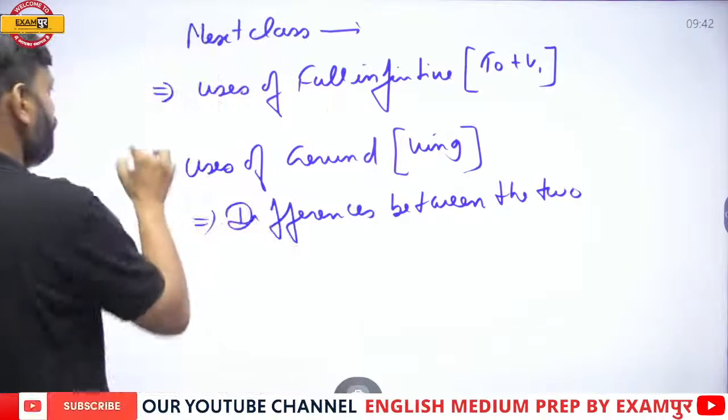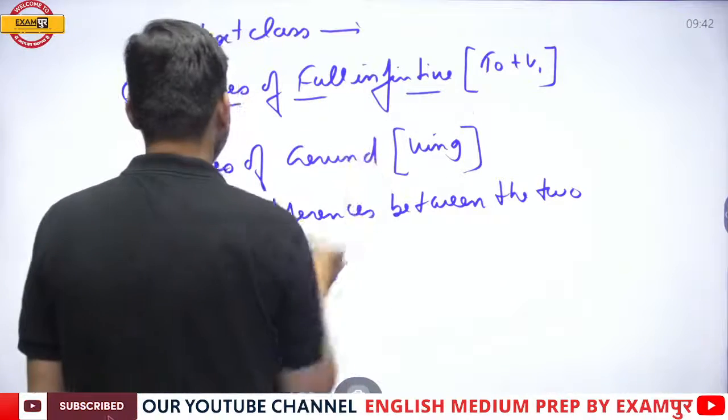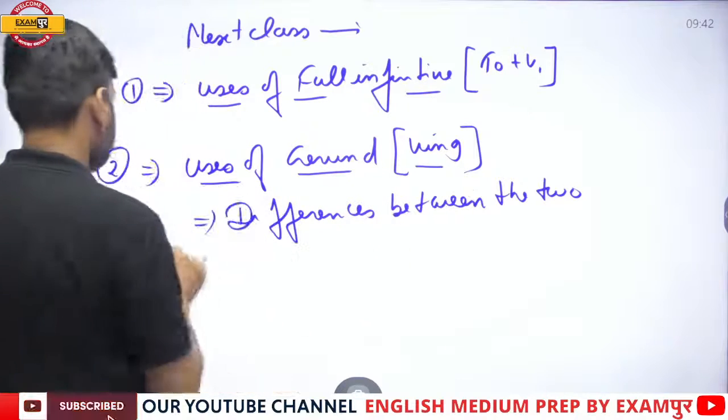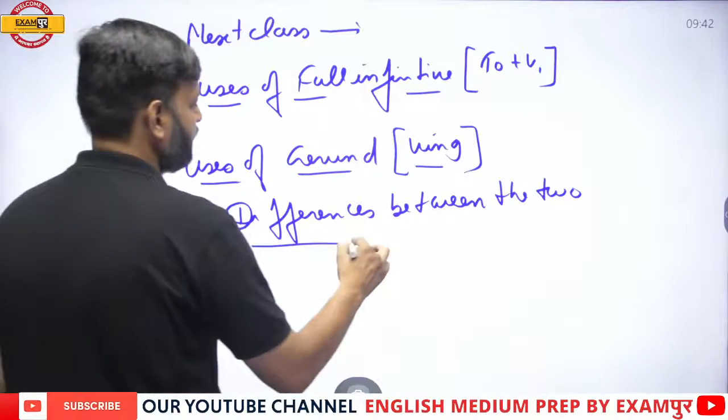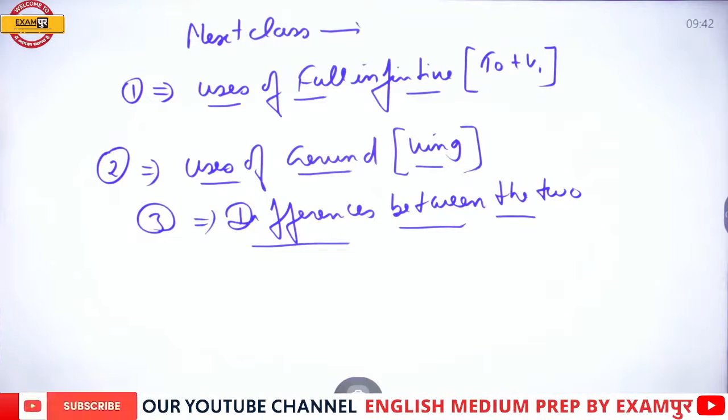So first, in the next class, we'll see the uses of full infinitive. Second, we'll see uses of gerund, that is ing. And third, we'll see differences between the two, differences between uses of full infinitive and gerund.